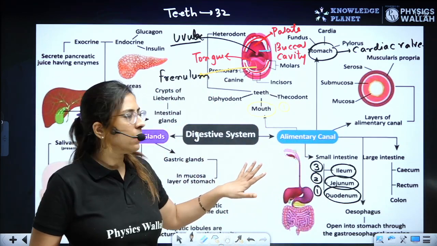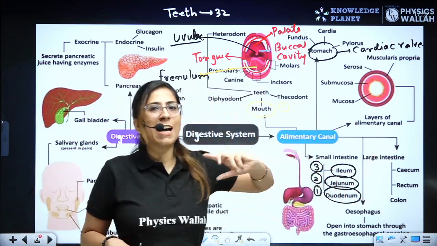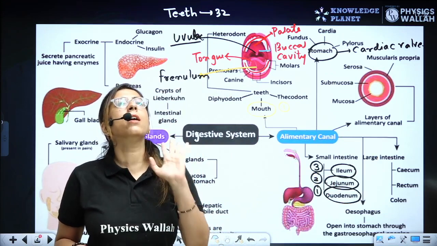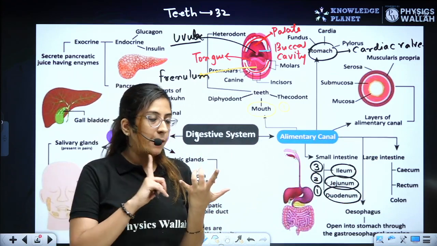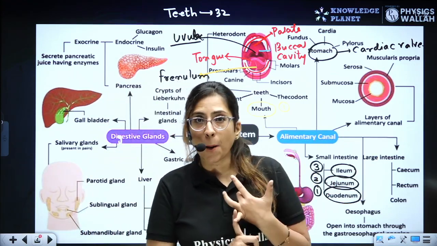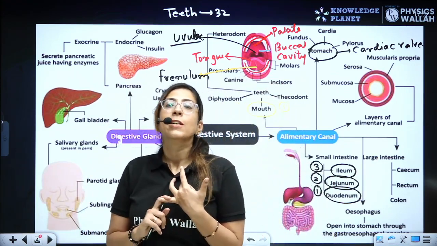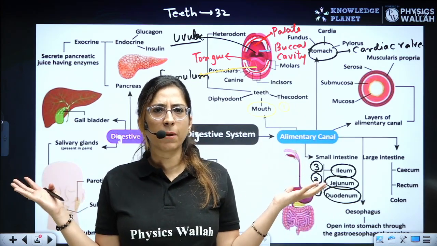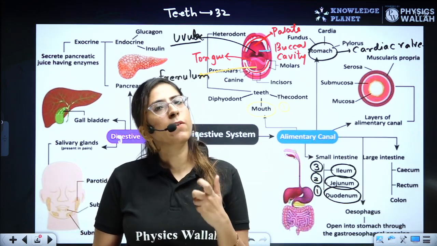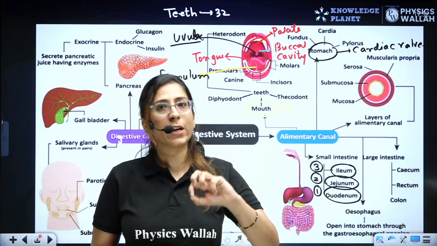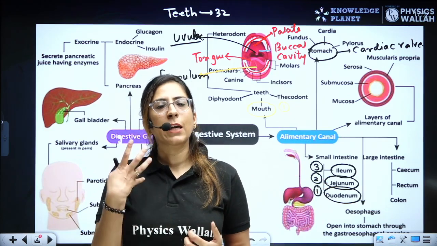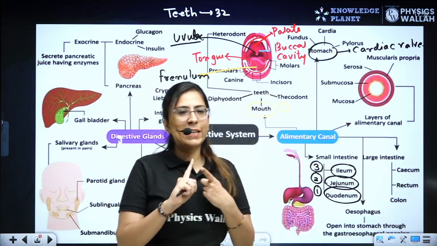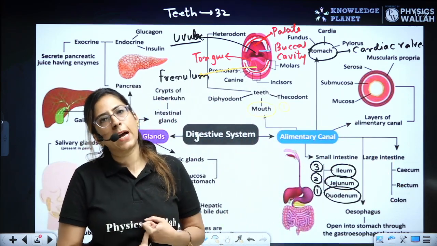The small intestine is clear. Later we have the large intestine. In the large intestine, digestion doesn't occur. Here the major absorption occurs, like water absorption, mineral absorption, as well as the absorption of certain steroids. Now you all must be wondering, where are these steroids coming from? Basically the drugs. Whenever you consume steroids in the form of drugs, they are absorbed in our large intestine. It has three different parts: the cecum, the rectum, and the colon.